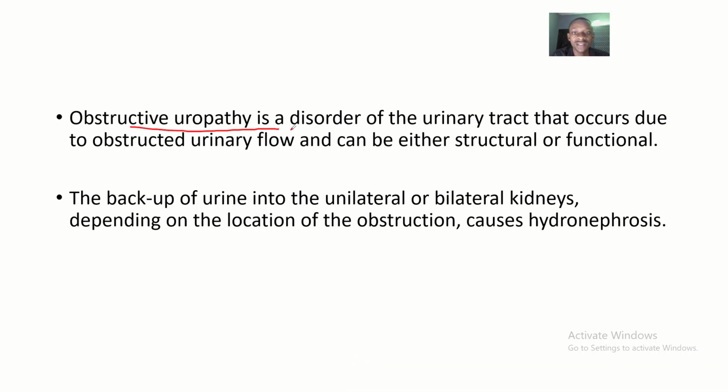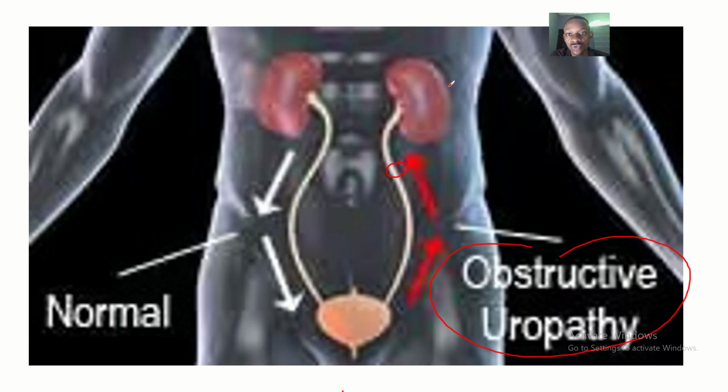Obstructive uropathy is a disorder of the urinary system or tract that occurs due to what? An obstructed urine flow, and it can be either structural or functional. So the backup of urine into the unilateral or bilateral kidneys, depending on the location of obstruction, causes what? Hydronephrosis. Basically, the kidneys will enlarge. If there's any obstruction of urine flow, the urine will be stuck down here, and much more urine is being produced, so the kidneys will now enlarge. Do you understand?